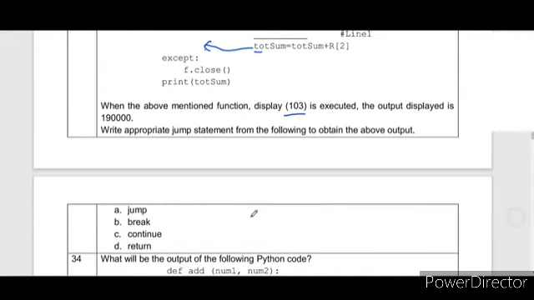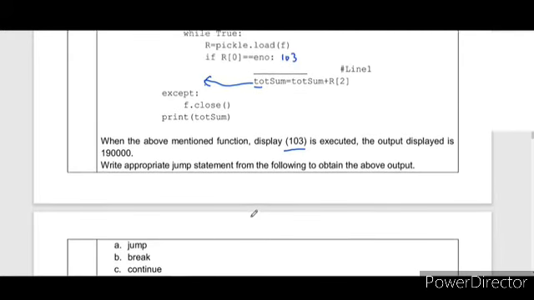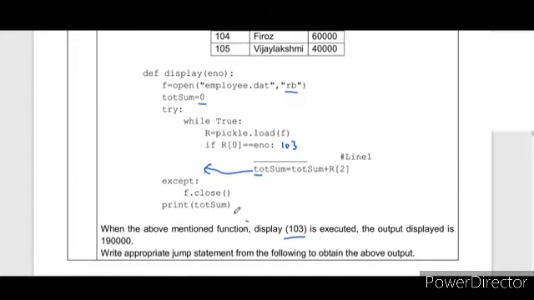Jump is not any correct statement. Break will break out of the loop and come out, so it will not process anything. Return will also give the control back to the calling function and will stop the loop. So the correct option is continue. If we write the continue statement here, the total sum line will come after the if. It is not part of the if.